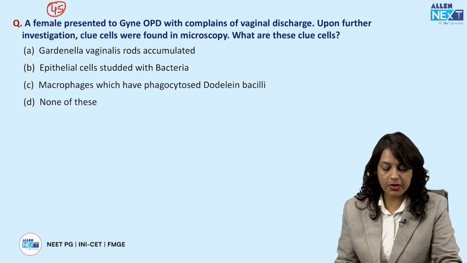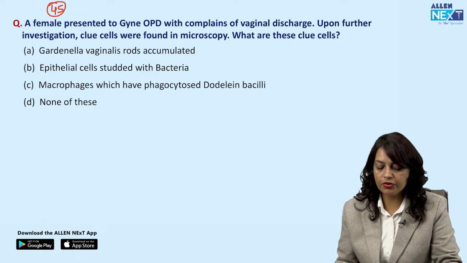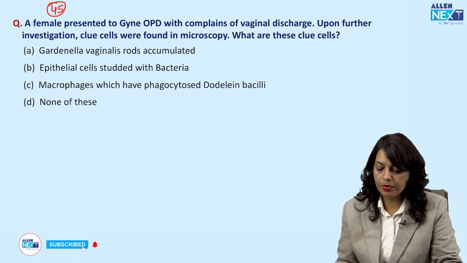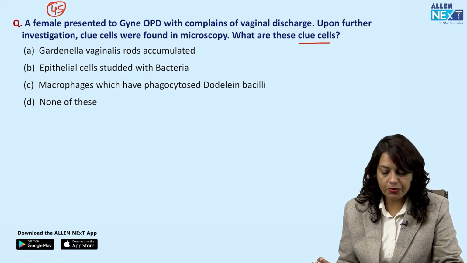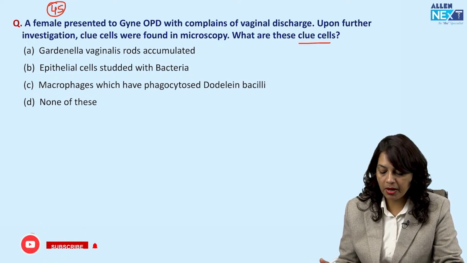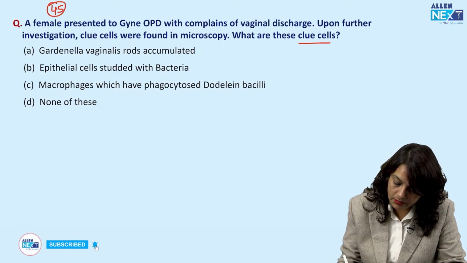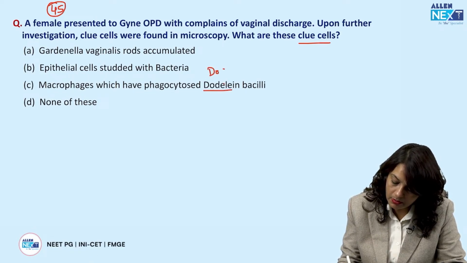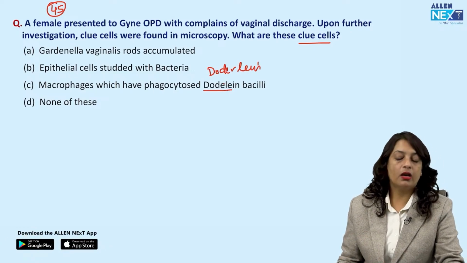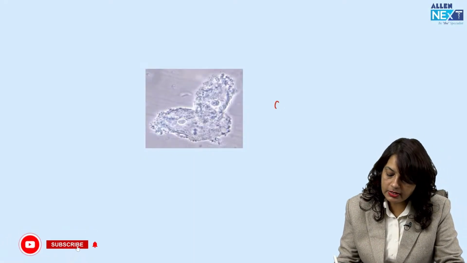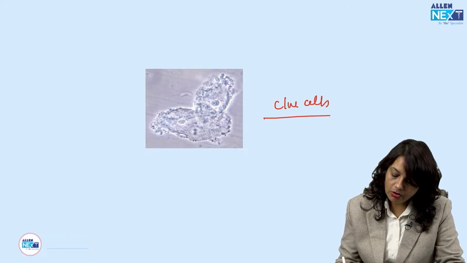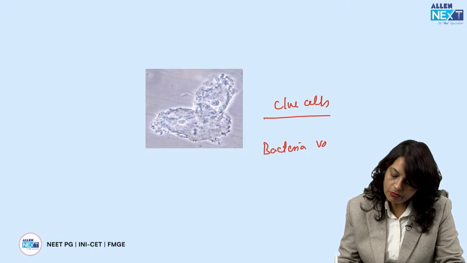Now, next question is, a female presented to Gynae OPD with complaints of vaginal discharge. Upon further investigation, clue cells were found in microscopy. What are these clue cells? Gardnerella vaginalis rods accumulated, epithelial cells studded with bacteria, macrophages which have phagocytosed Doderlein bacilli, or none of these. So answer is epithelial cells studded with bacteria. So these are the significant clue cells for bacterial vaginosis.